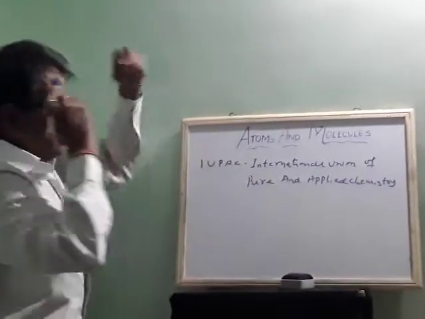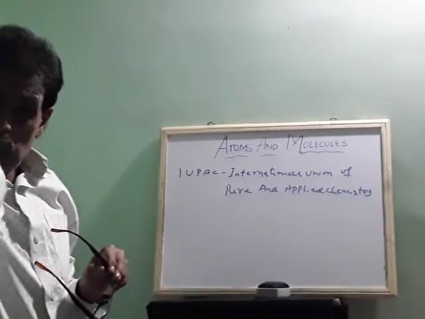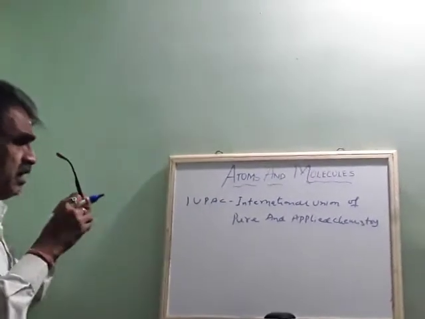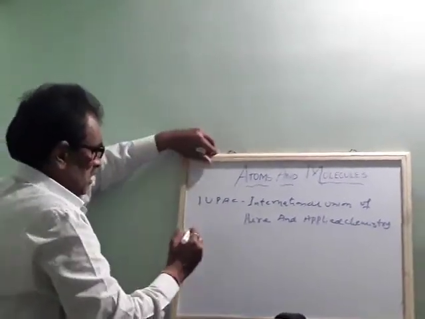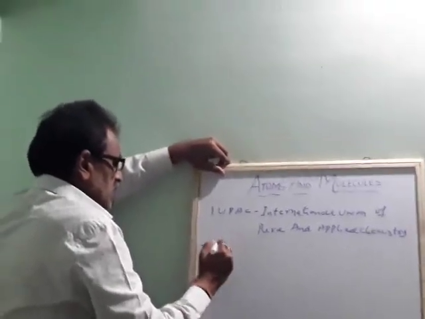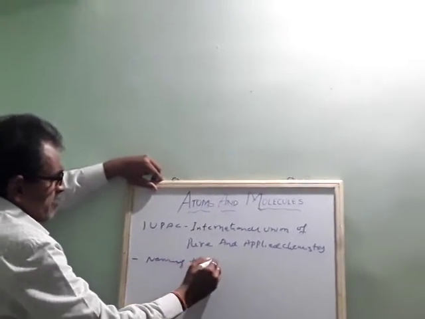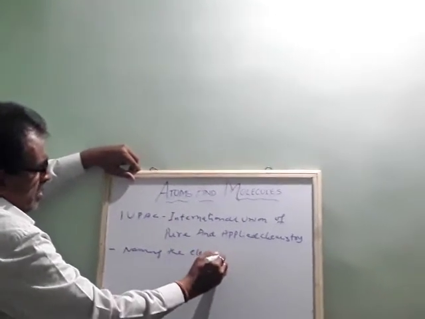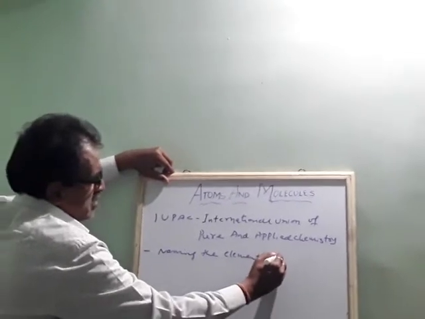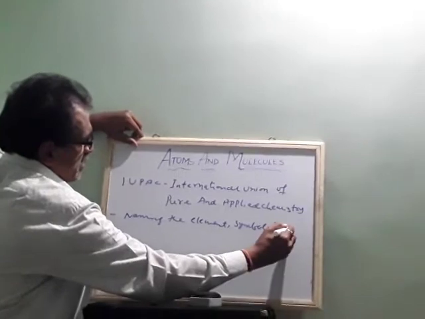Okay. So what is the function? What will they actually do? They will give the names. They do the naming for elements. Their important assignment is naming the elements, symbols and units of measurement.